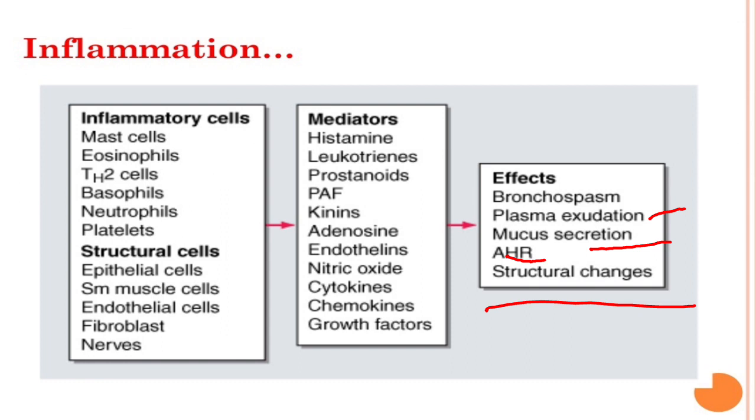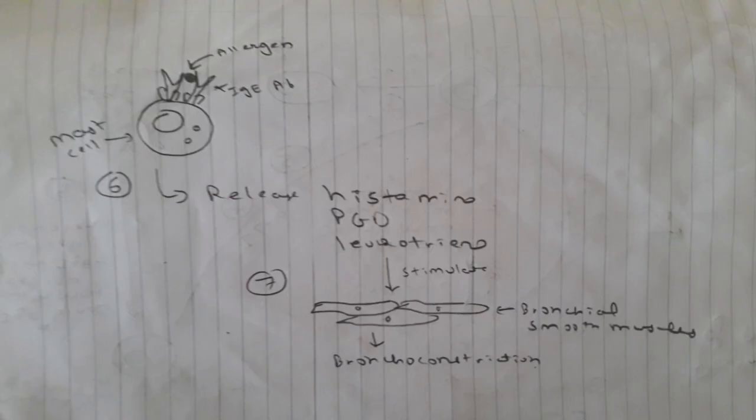And third is mucus secretion. There will be excessive secretion of mucus, which will also narrow the bronchial airway. And there is increased airway hyperresponsiveness, meaning even a small allergen or a small stimulus can initiate or trigger the asthmatic attack, and there will be some structural changes due to inflammation. So these are the steps of pathophysiology.